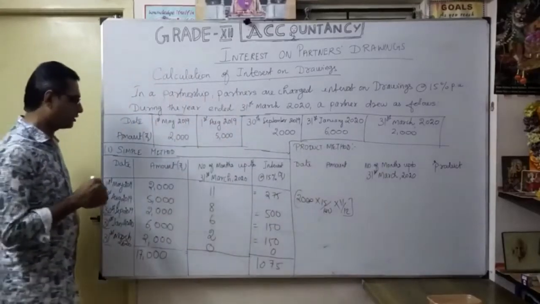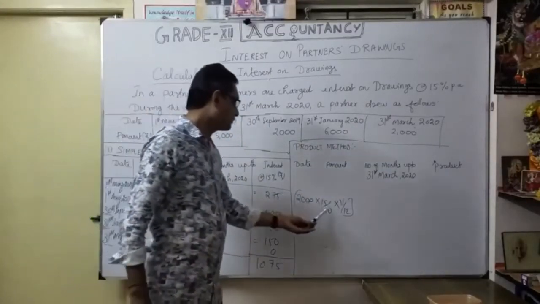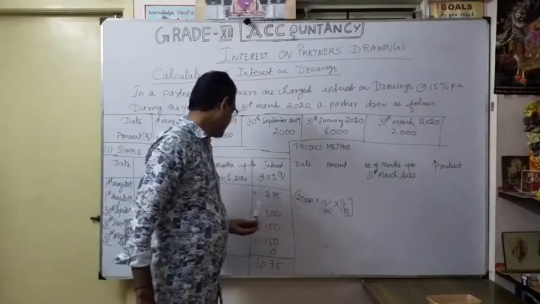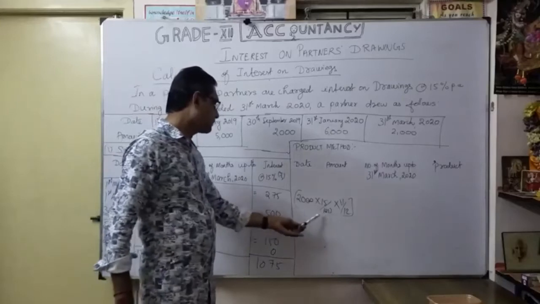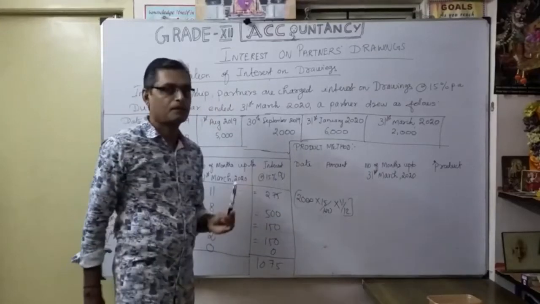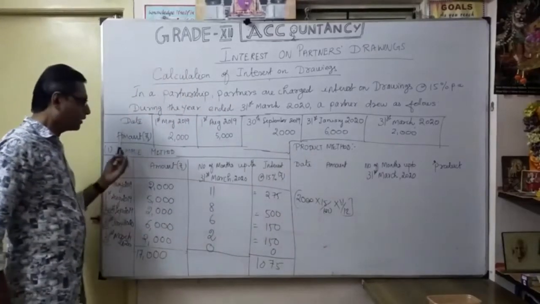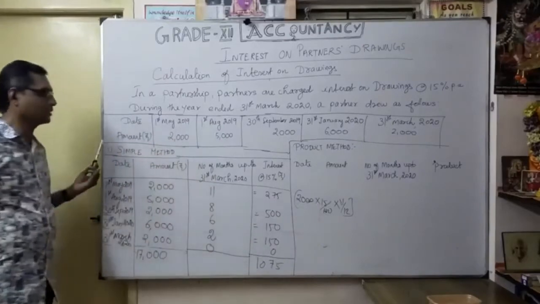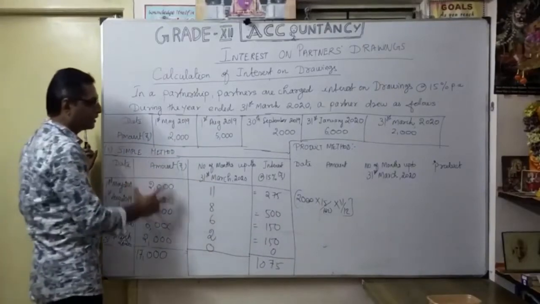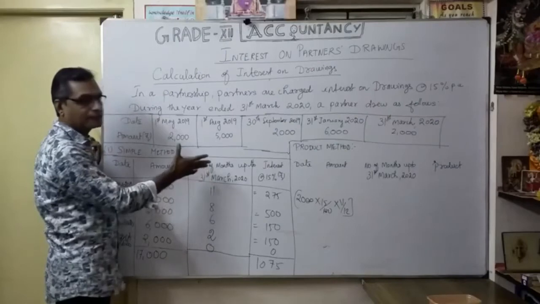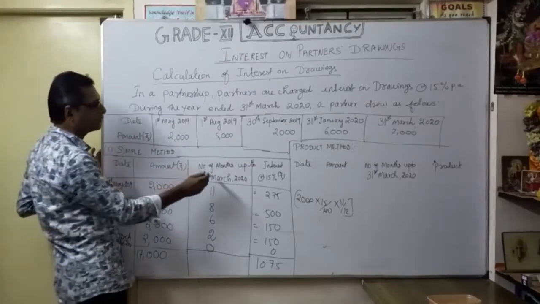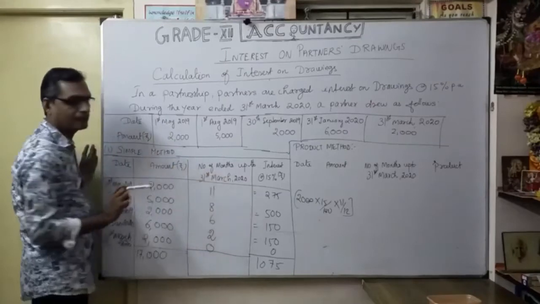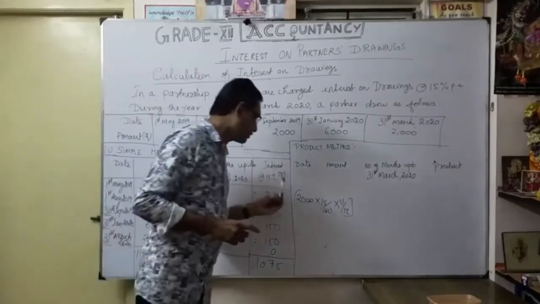So we calculate 2000 into 15 by 100 into 11 by 12, and for this one 5000 into 15 by 100 into 8 by 12. Similarly, we have to calculate all for the simple method. Whatever the amount, we should be very careful about the month: how we calculate from the drawing date to your accounting year, what is the balance month available. Accordingly, we calculate interest.